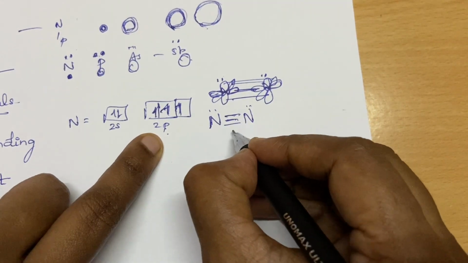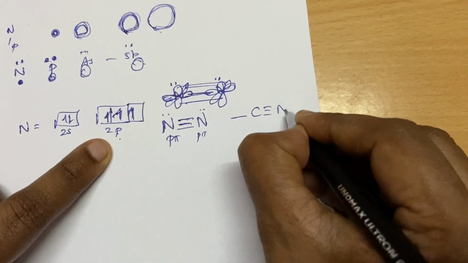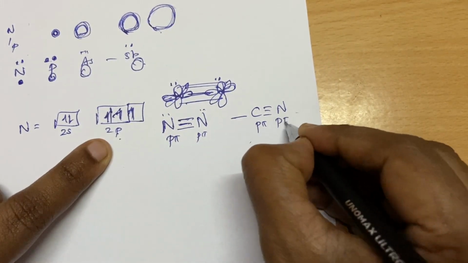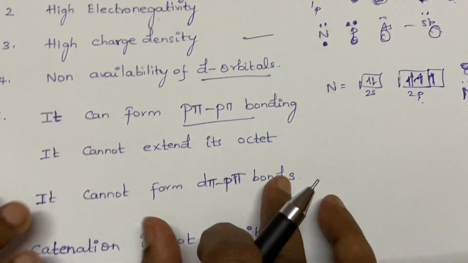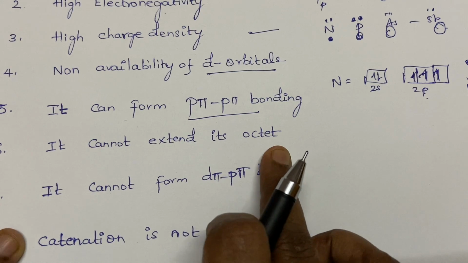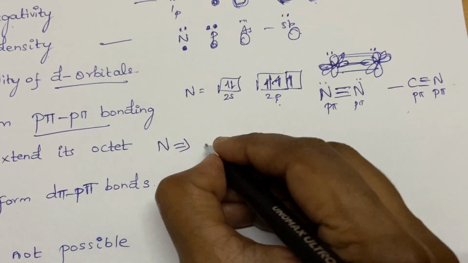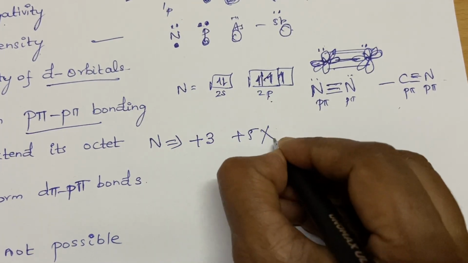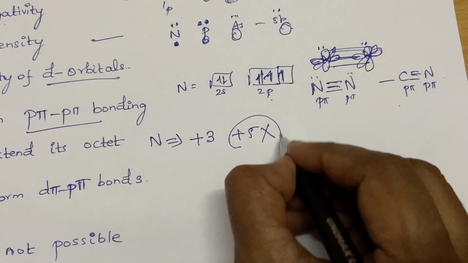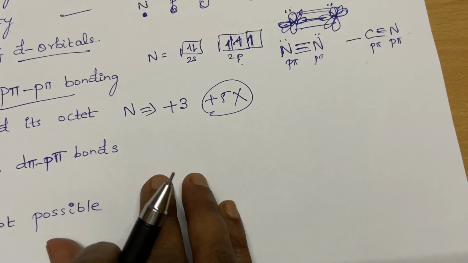So here p-pi bonding is there, and another example is cyanide. In here also p-pi bonding is there. So nitrogen is capable of forming p-pi bonding. It cannot extend its octet. Why? See, nitrogen, it is very important. Nitrogen can have only -3 or +3, and it cannot have +5. So why can it not extend its octet?